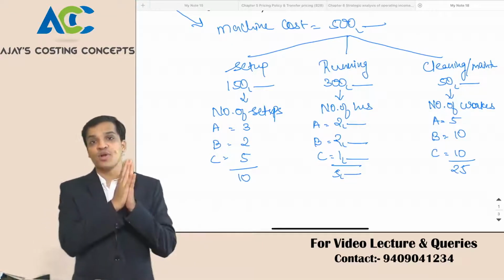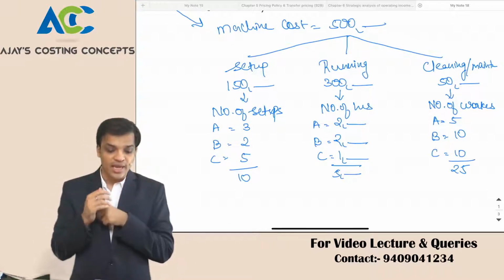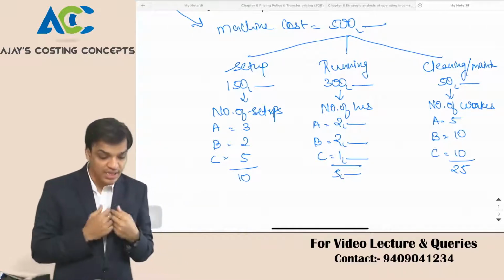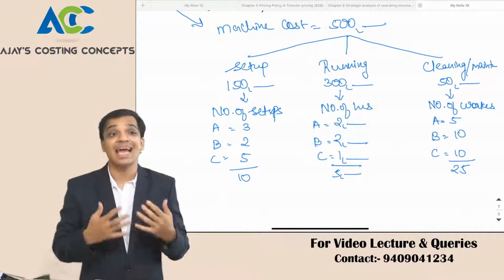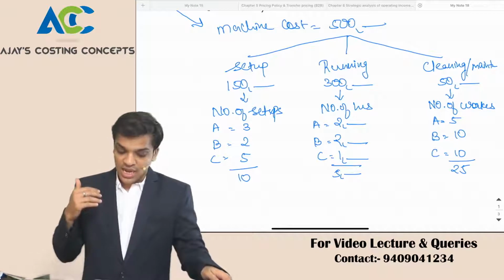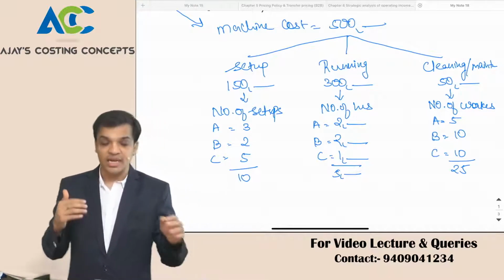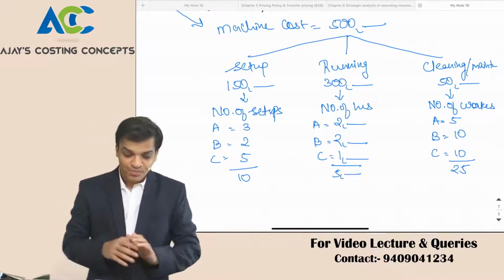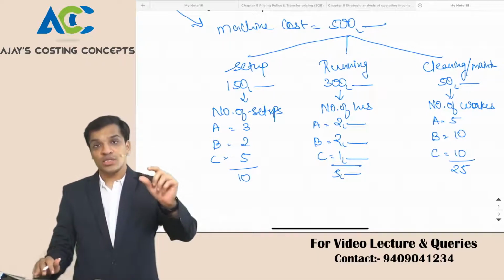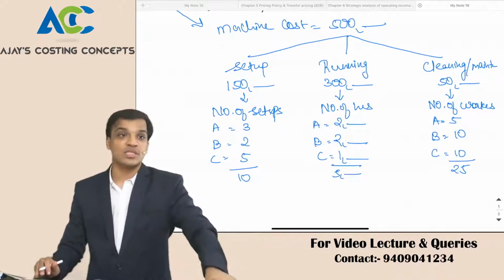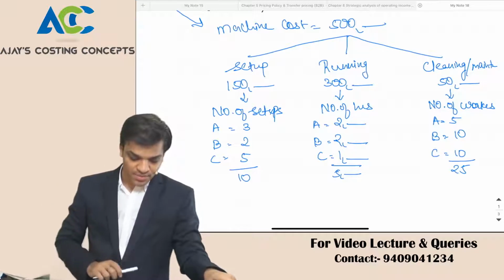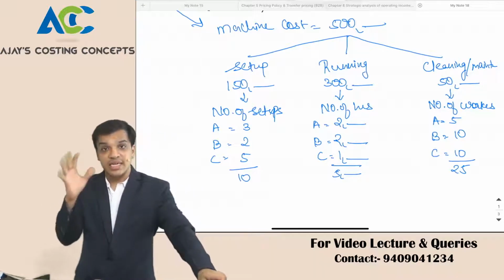Number of setups we had for 1,50,000: for product A, we did 3 setups, for product B, 2 setups, for product C, 5 setups. These are the activities: setup activities, number of running hours activities, and cleaning and maintenance activities, right? Now, my 1,50,000 was the setup cost, and I did 10 setups.